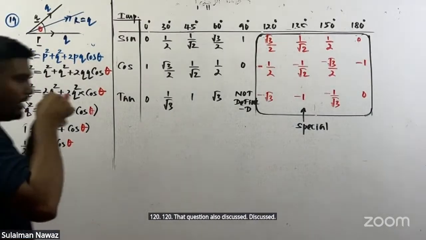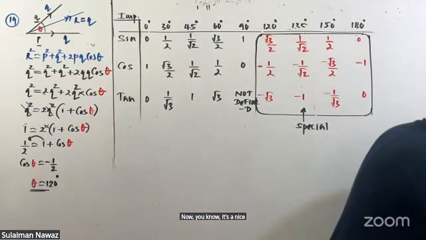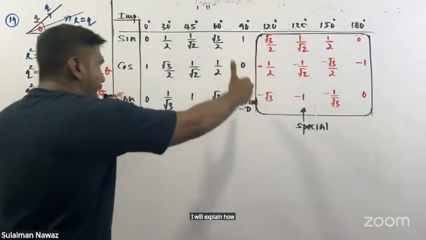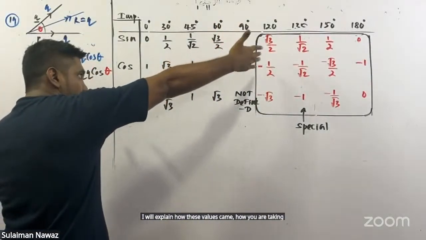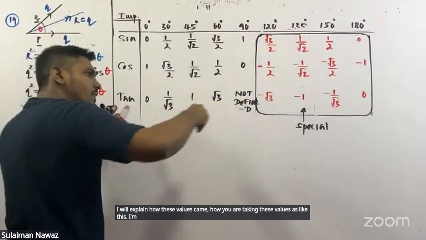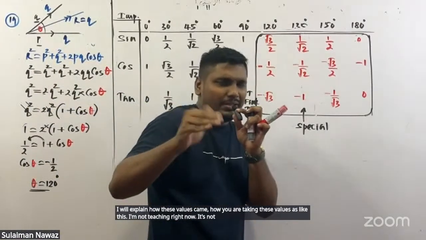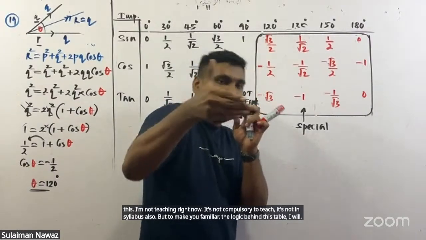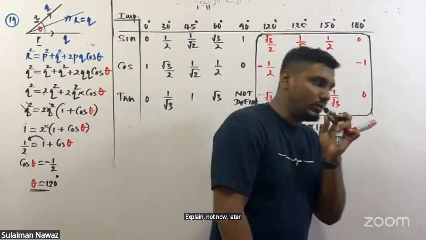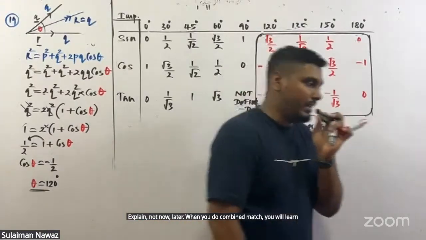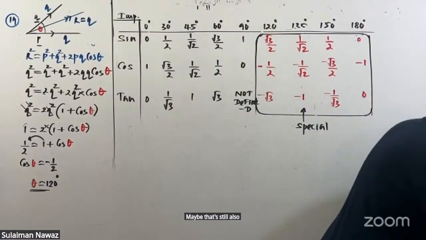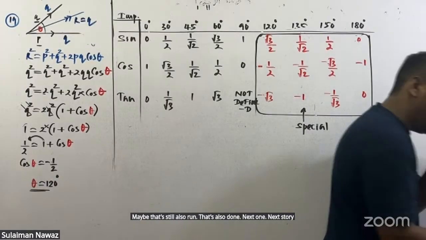Question 19 is also a nice story, discussed. If you have doubts, you can ask. I will explain how these values came, how you are taking these values like this. I'm not teaching right now. It's not compulsory, it's not in the syllabus also. But to make you familiar with the logic behind this table, I will explain not now, later. When you do combined maths, you will learn the stories. But anyway, I will teach you later. That story is also done. Next story. Okay, question number 19 is also discussed.